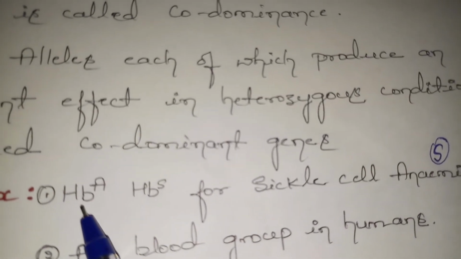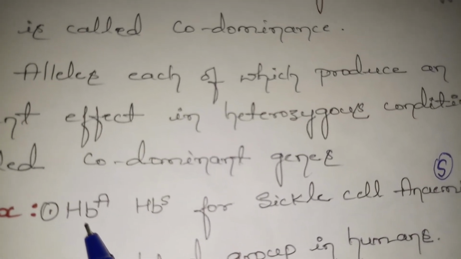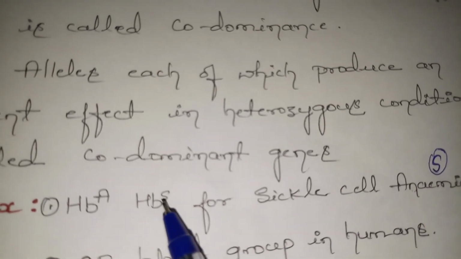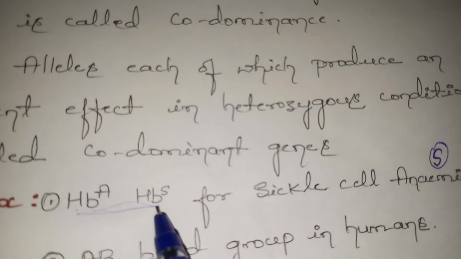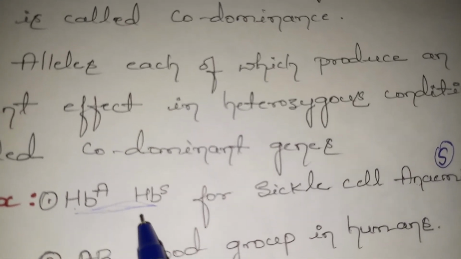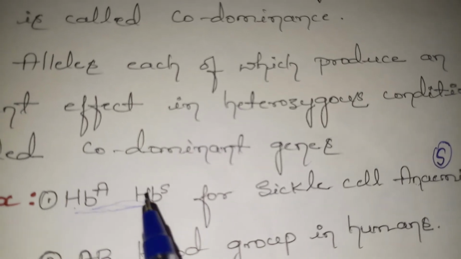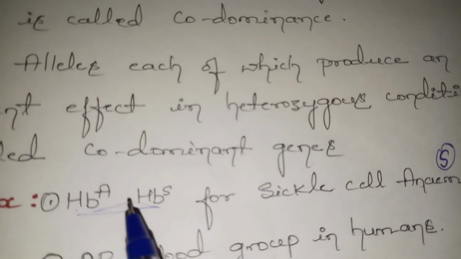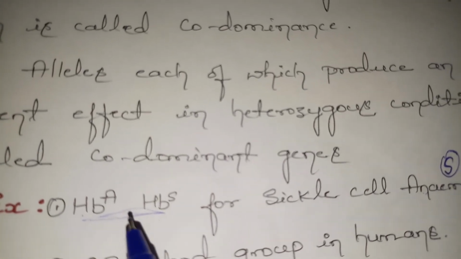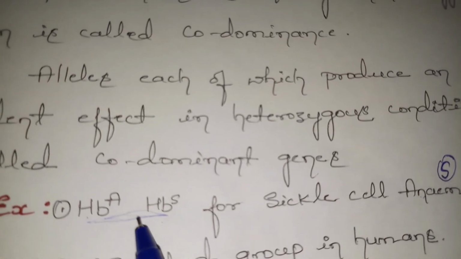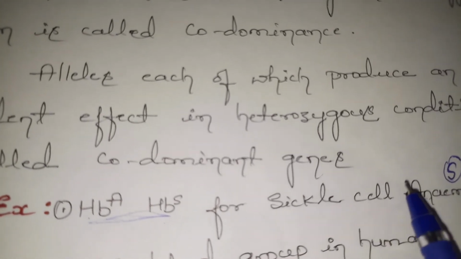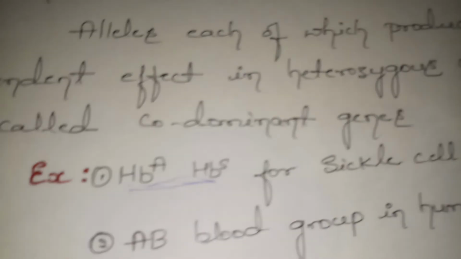Here the true element of the hemoglobin, HbA, and the element that forms the disease, HbS, both stay together. That means neither is dominant nor recessive. So both elements stay together. This is regarded as the codominance character in nature, which causes sickle cell anemia. So this is one disorder example.